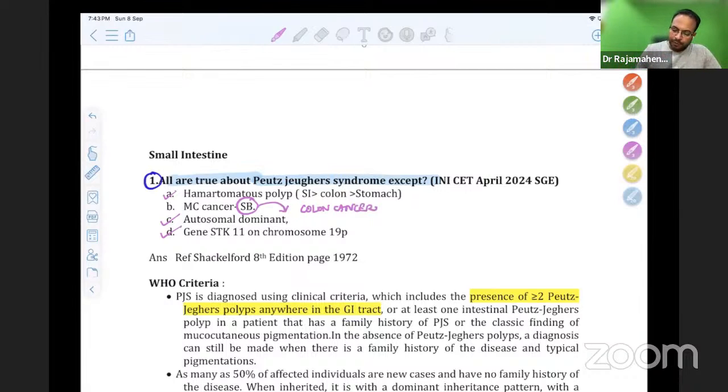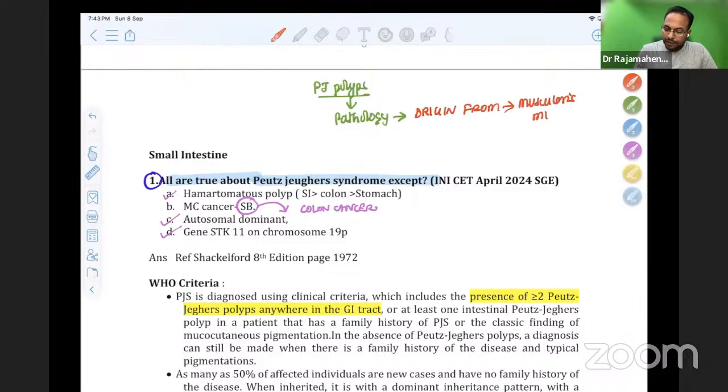So please don't forget, Peutz-Jeghers polyps have a characteristic appearance on pathology. On pathology, the polyp arises from which layer? Origin is from which layer? Usually, all the polyps arise from lamina propria. This is the only polyp arising from the muscularis mucosa layer, not from lamina propria. All the other polyps arise from lamina propria.